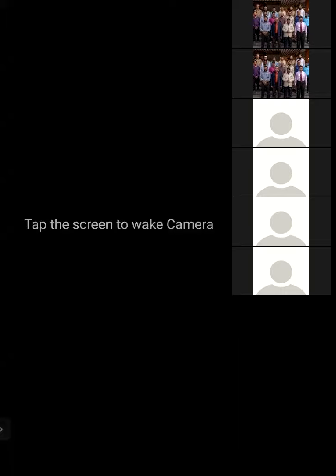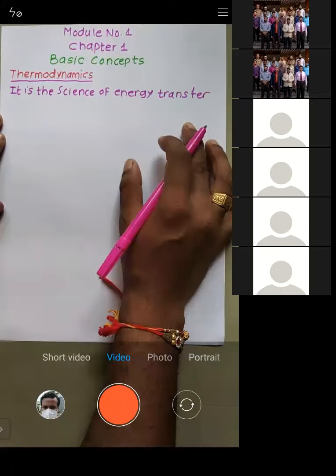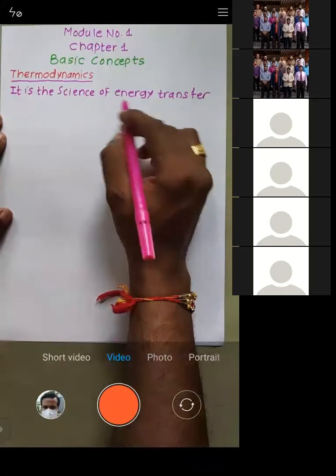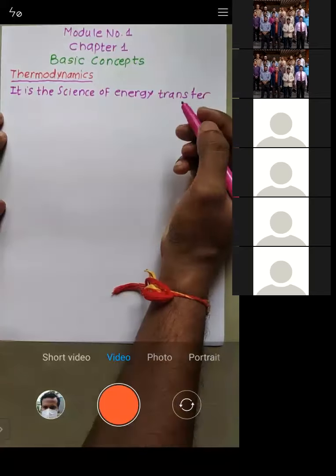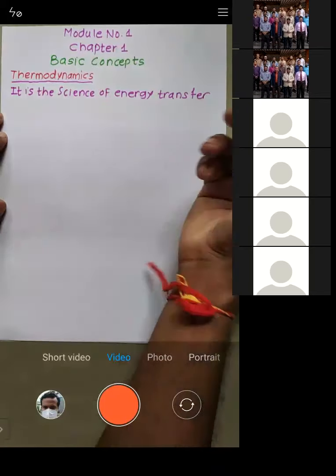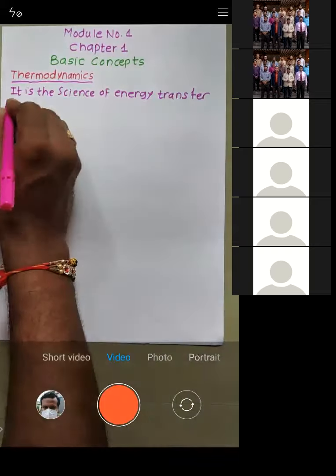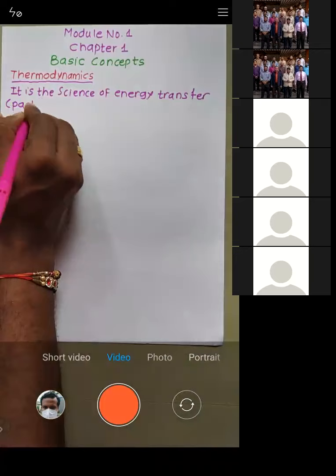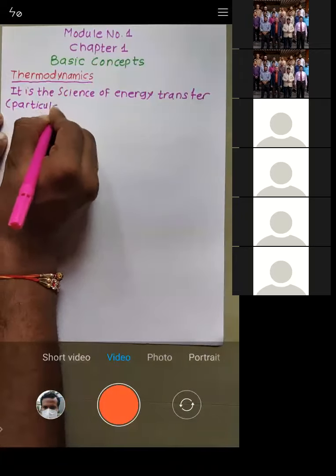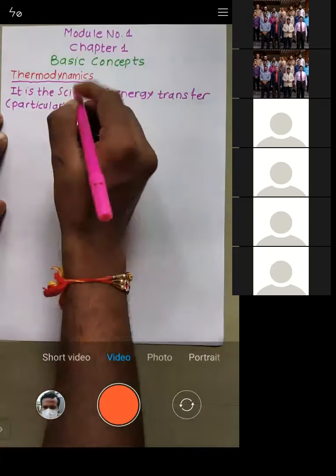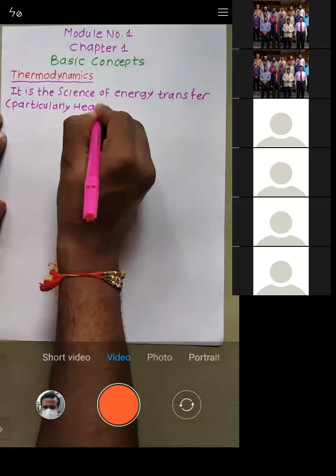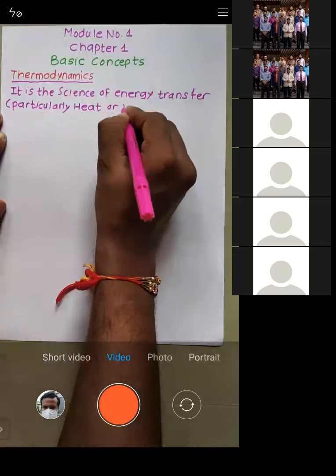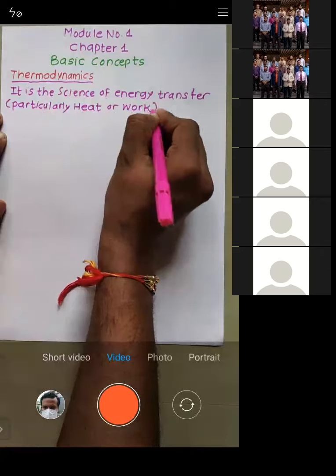Energy is a very broad term. And what is energy? Energy is nothing but heat and work. So energy can be of two types, either heat or work. I'll write down particularly heat or work.